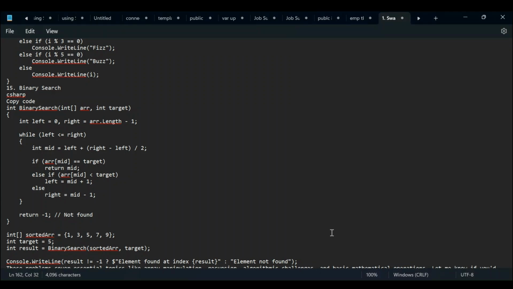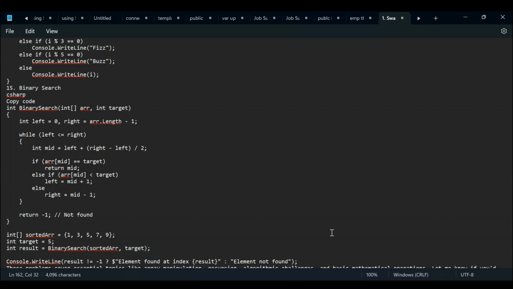So right now we have a binary search problem. In binary search we take the integer array and find some element contained in the array list. We have a target, and we find whether that element is in the array list or not, on the left side, the right side, or at the mid. Based on that position we track the element and return the position or the element value. Here we are using the left and right variables. Left is the initial point, right is the ending point, and we apply the while loop: left less than or equal to right. Until then it keeps looping.